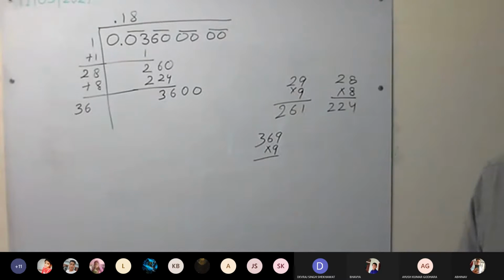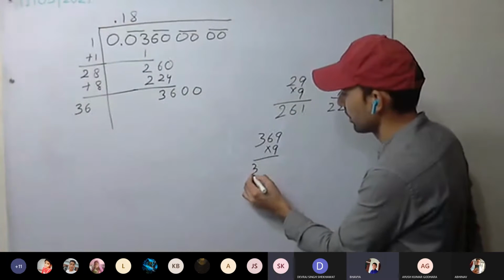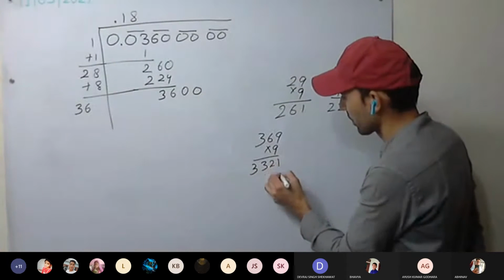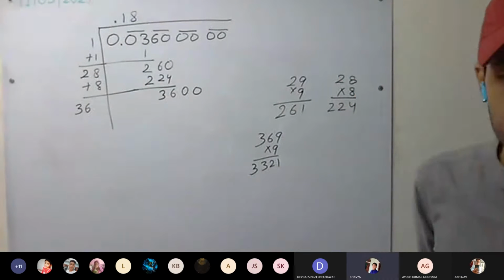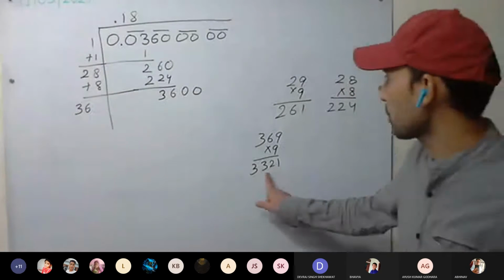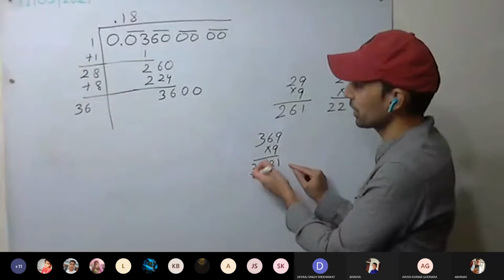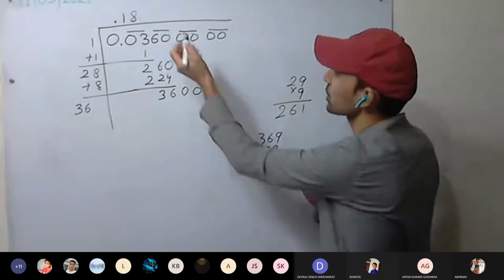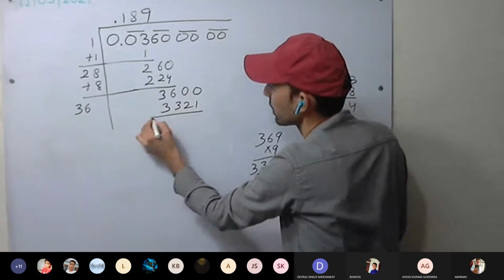Are you getting the smaller one? Yes, sir. Okay, so it is smaller. We can take this one. Okay, this is the only possible one. Next is the smallest. So 189, 3, 3, 2, 1.